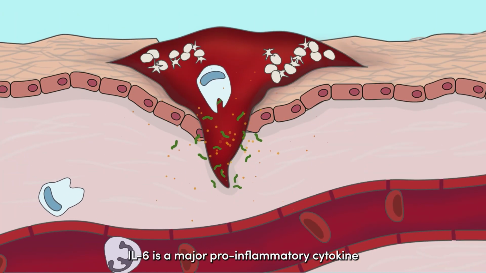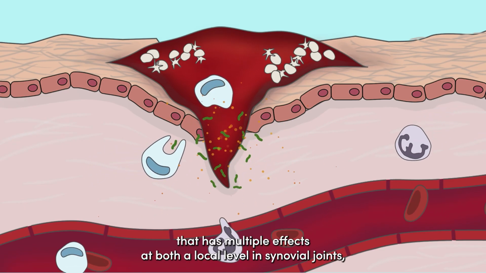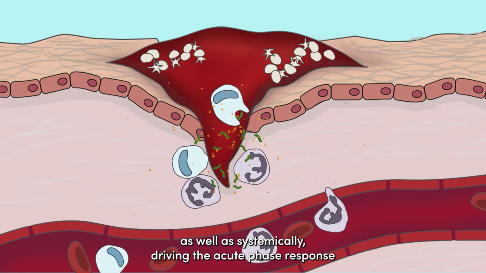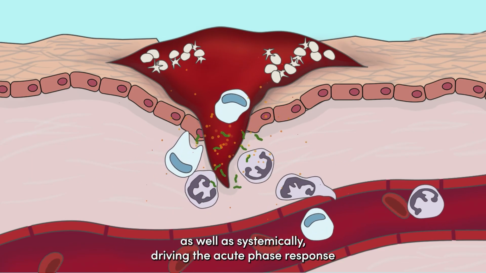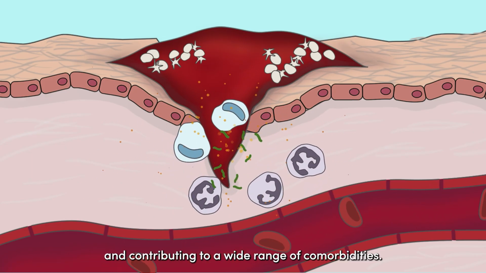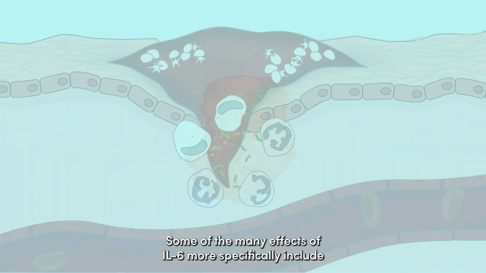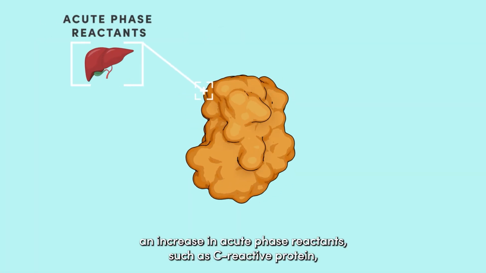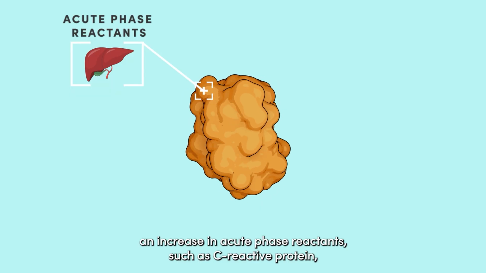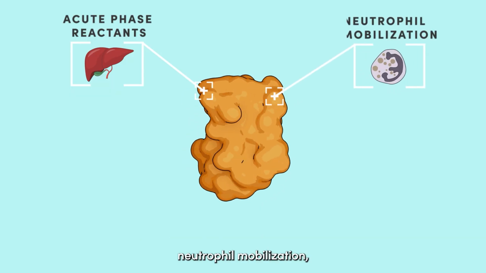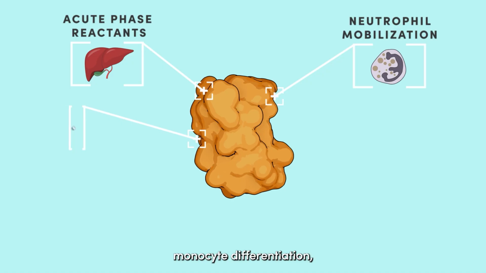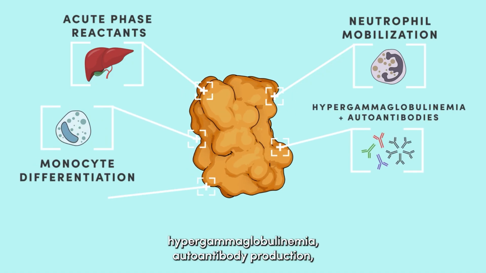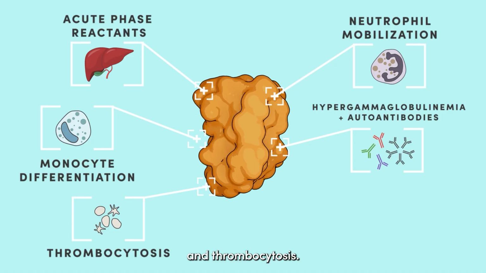IL-6 is a major pro-inflammatory cytokine that has multiple effects at both a local level in synovial joints, as well as systemically, driving the acute phase response and contributing to a wide range of comorbidities. Some of the many effects of IL-6 more specifically include an increase in acute phase reactants such as C-reactive protein, neutrophil mobilization, monocyte differentiation, hypergammaglobulinemia, autoantibody production, and thrombocytosis.